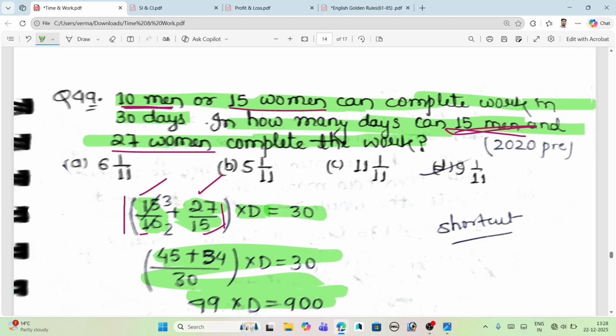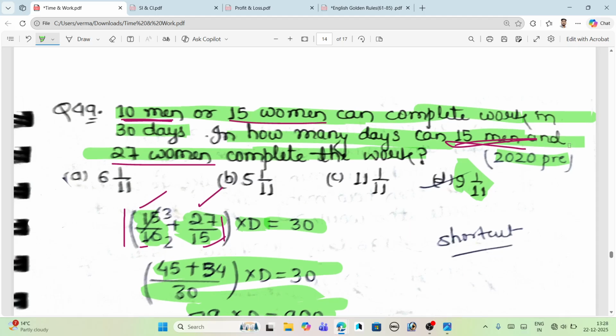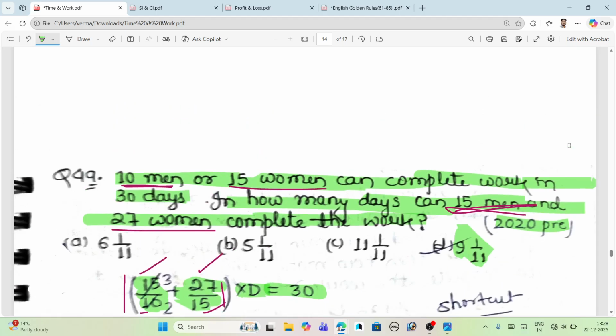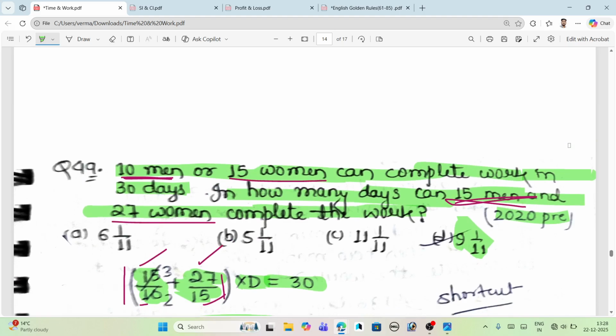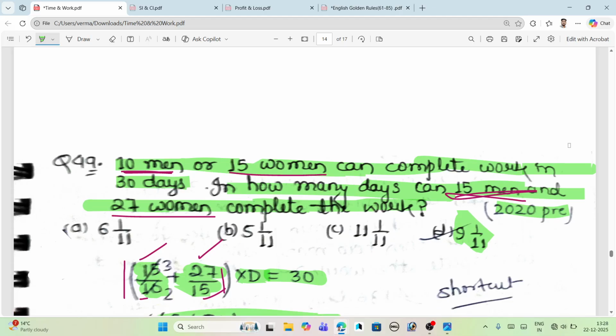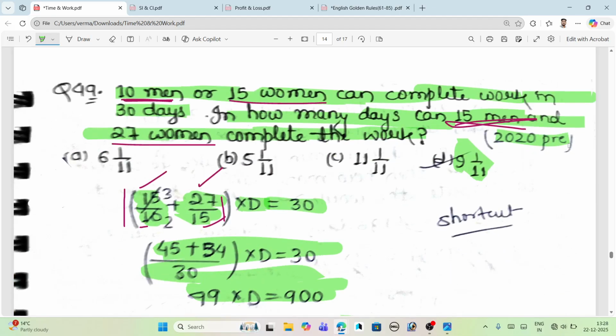So this is 9 whole 1 by 11, this is our answer. This is the second approach, and the first approach is this is our PYQ of the 2022 CGL examination also. This is the second approach. The first approach, I think, is better according to me. I solve all the questions by the first approach, not the second approach. But I just remember this second approach. No one knows where it comes.